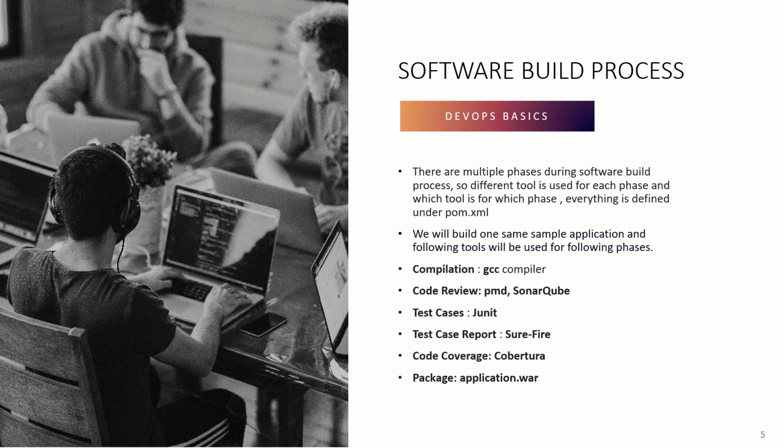Okay, so now let's understand what the software build process is. There are multiple phases during the software build process, and a different tool is used for each phase. Which tool is used for which phase is all defined in the pom.xml file. We'll build one sample application and the following tools will get used for each phase. These tools may differ, depending upon what is defined in the pom.xml, but in our example, these are the tools that are represented in that pom.xml.